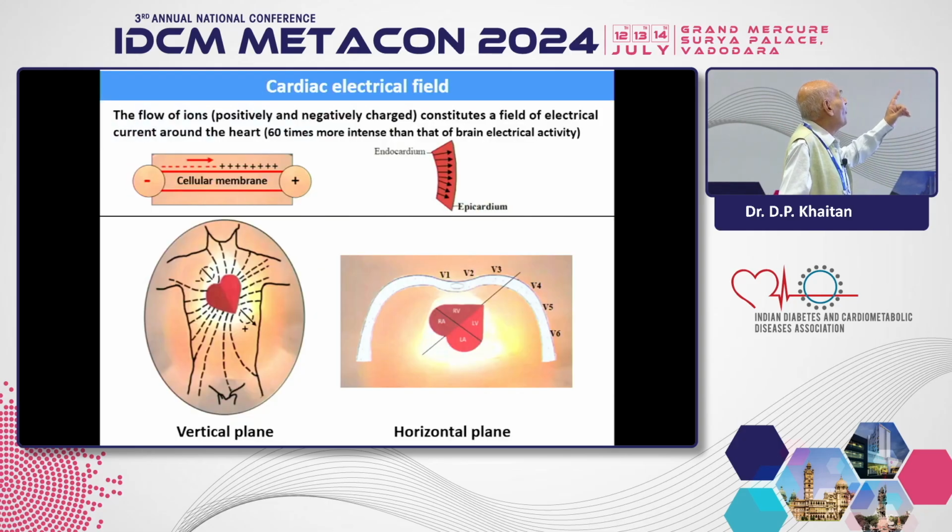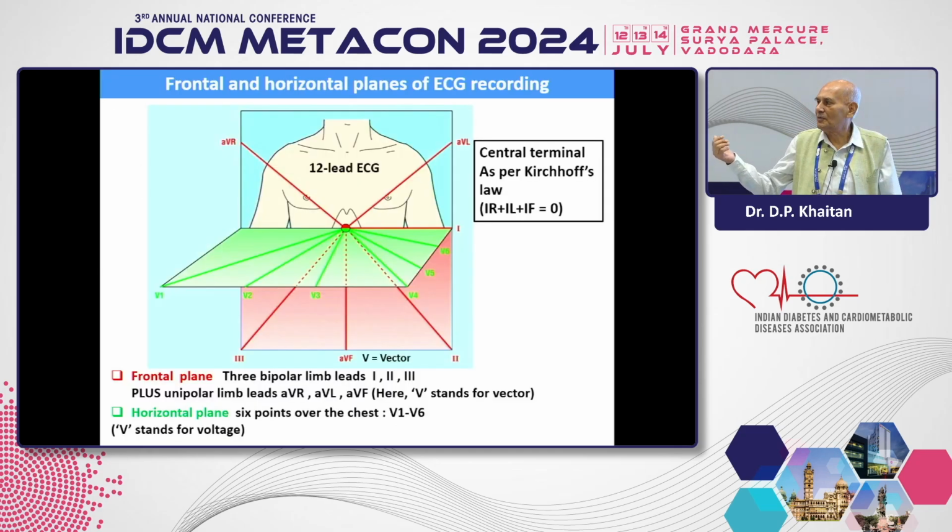Here the flow of ionic currents from negative to positive charge, from positive and negative charged particles, has been demonstrated here. They create a fold of the electrical field, and that's why I have demonstrated this very nicely here. Even from the endocardium to the epicardium, the same mechanism applies. And in the vertical plane, the aura is like this, and over the horizontal plane, the aura is like this. Just a visual inspection. Last please.